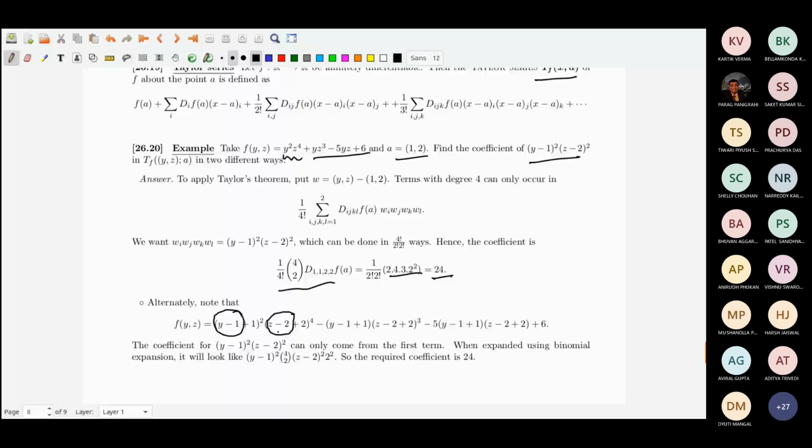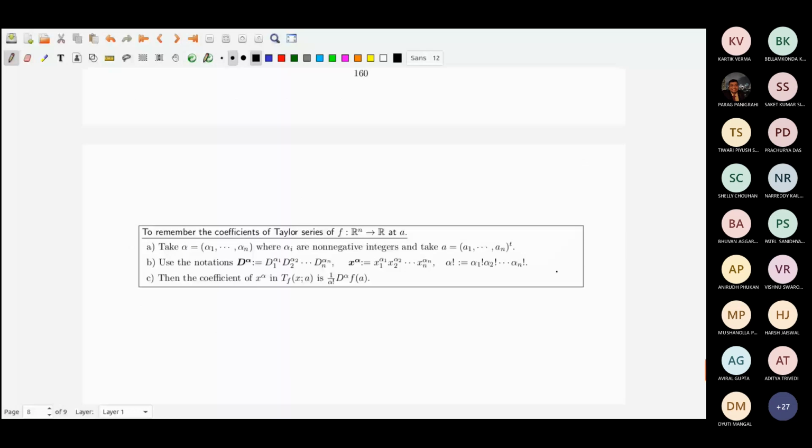So the term would be (y minus 1) squared, then 4 choose 2, and then (z minus 2) squared into 2 squared. The required coefficient would be 4 choose 2 into 2 squared, and that's 4 factorial. So that's 24. That is how you will get it.